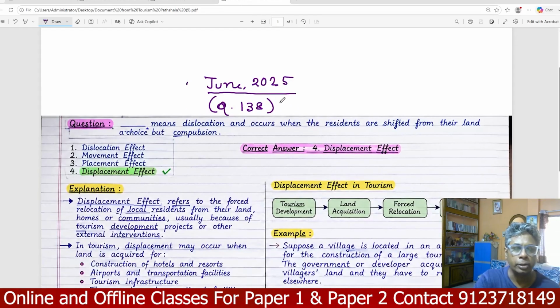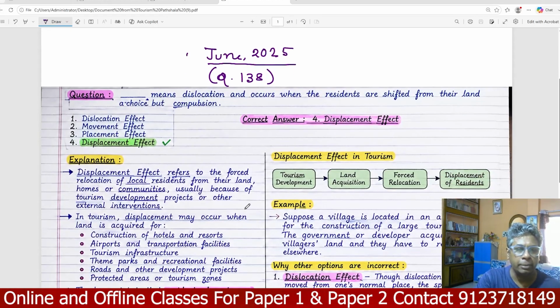This question is question number 138. This question is based on displacement effect. Dash means dislocation that occurs when the residents are shifted from their land, not by choice but by compulsion. The options are dislocation effect, movement effect, placement effect and displacement effect. So the correct option is displacement effect.